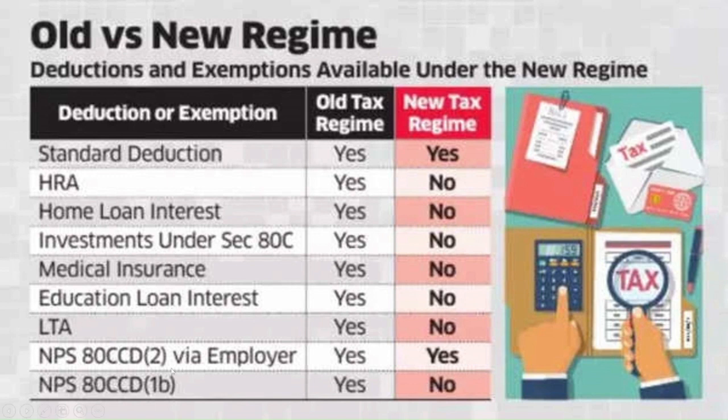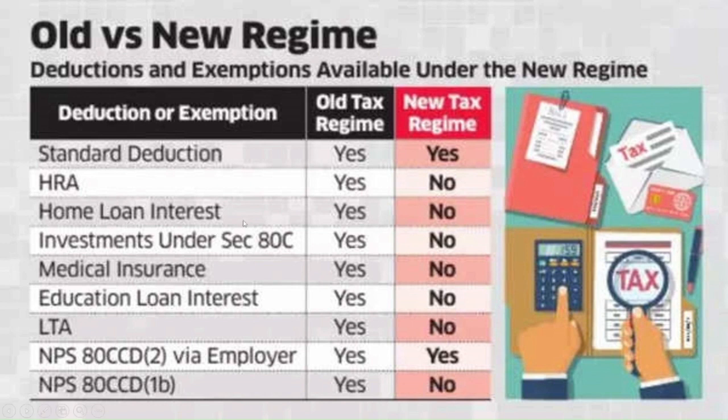So let's talk about the old regime and new regime. Here you can see standard deduction, which is 50,000 in old regime. Yes, they can avail it. No need to submit any proof. New regime also they can avail it. HRA, house rent allowance: old regime, yes, they can avail. They need to submit the rental receipt or rental agreement. They need to upload it in their employer portal for claiming this exemption. For new regime, no, it is not allowed.